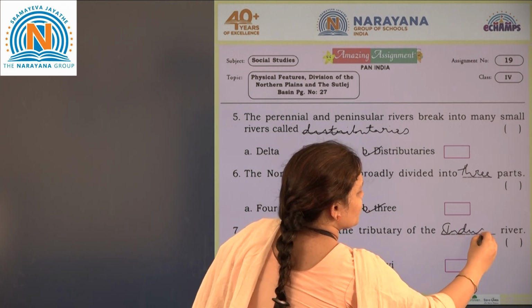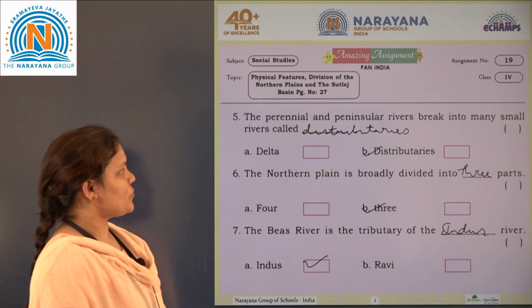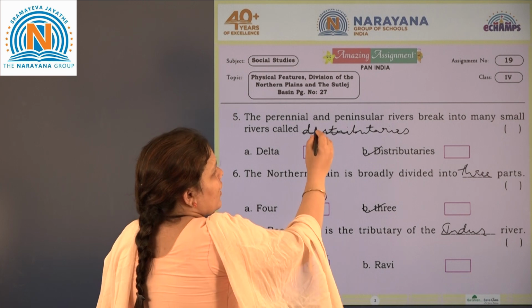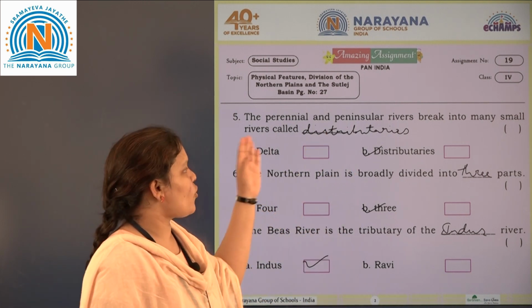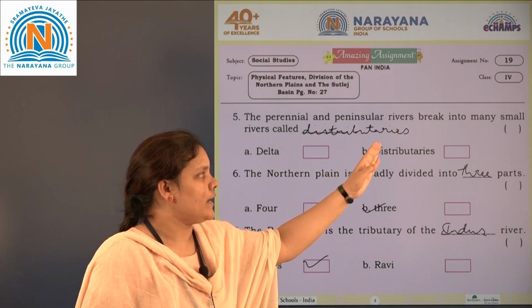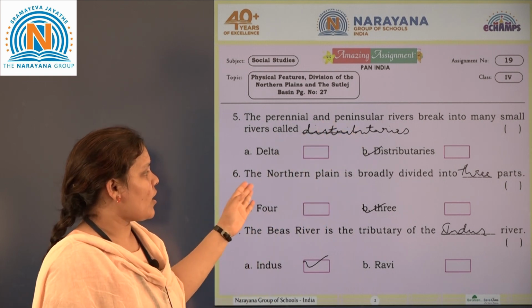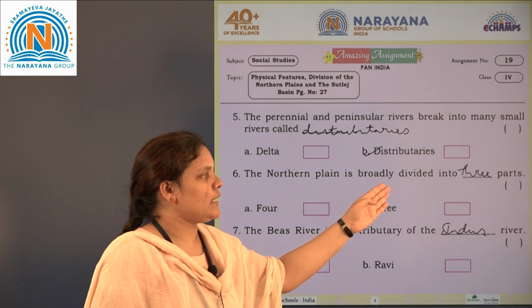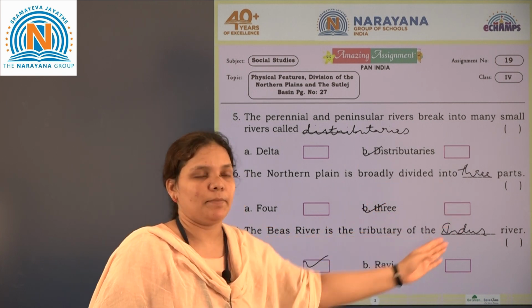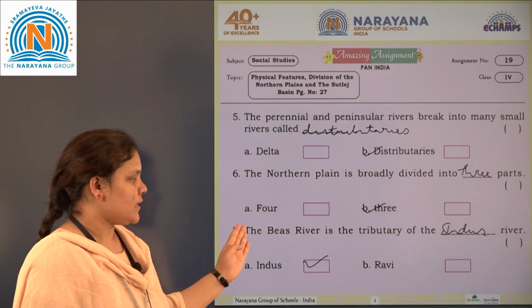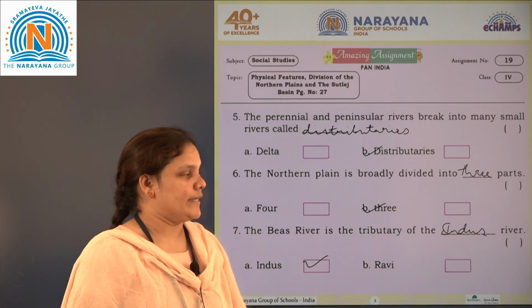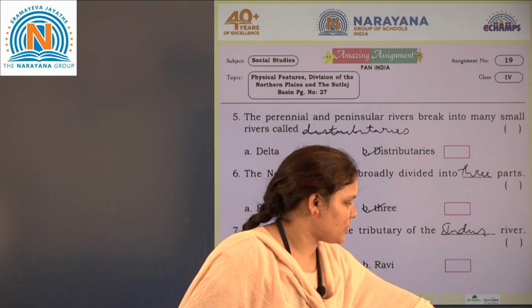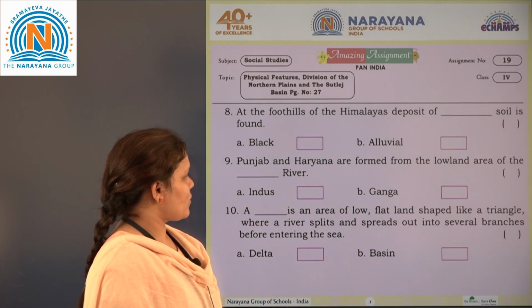So once again let us go. The perennial and peninsular rivers break into many small rivers and they are called the distributaries. The northern plains is broadly divided into 3 parts. Then the Beas river is the tributary of the river Indus. Then the 7th one has been completed.